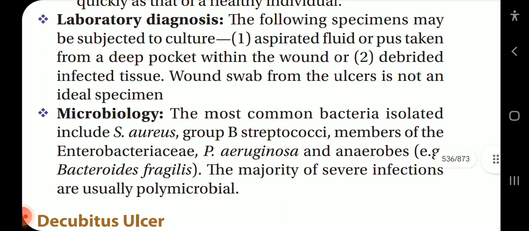Lab diagnosis. The following specimens may be subjected to culture: aspirated fluid or pus taken from a deep pocket within the wound, or debrided infected tissue. Wound swab from the ulcers is not an ideal specimen.